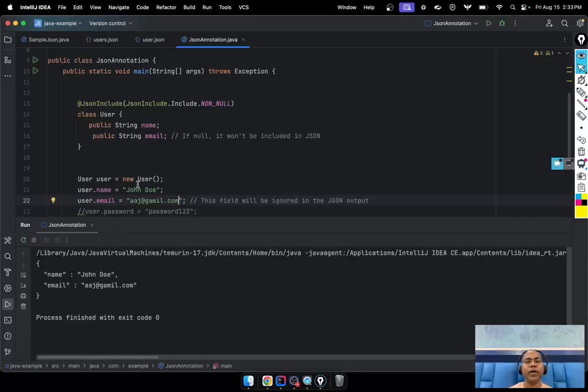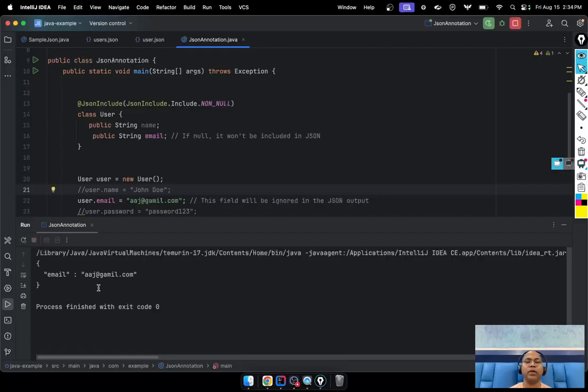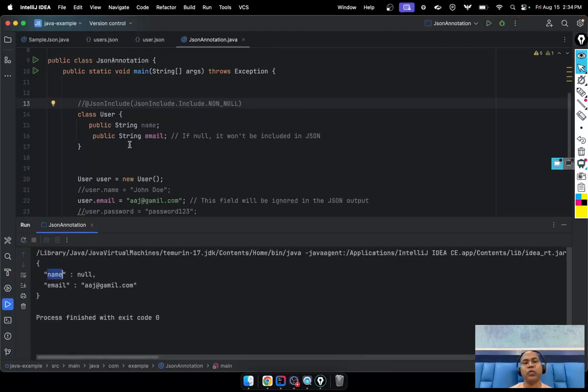But I want that if anything is null, let's say the key I have not set, I have not set name. So name should be null. What happened if I do not ignore? Let's say the key I am not mentioned here, and if I run again, notice here email also goes null. So here email goes null, but I don't want that. No value means no key should be there.